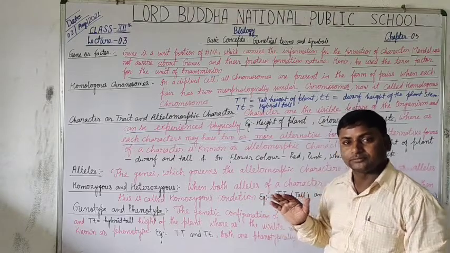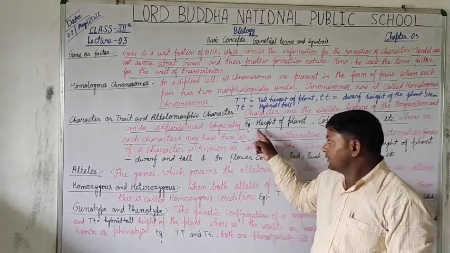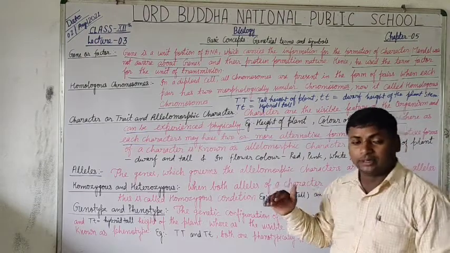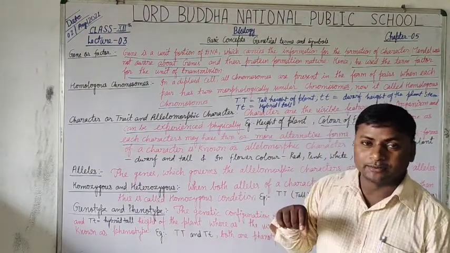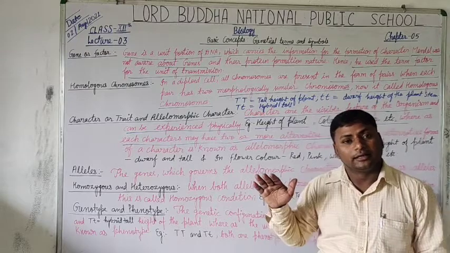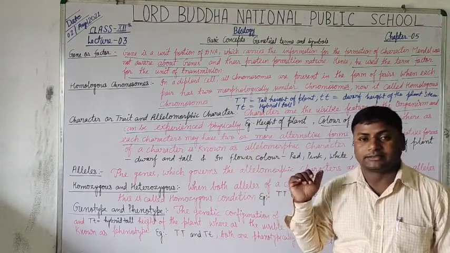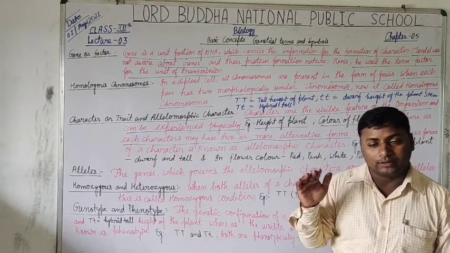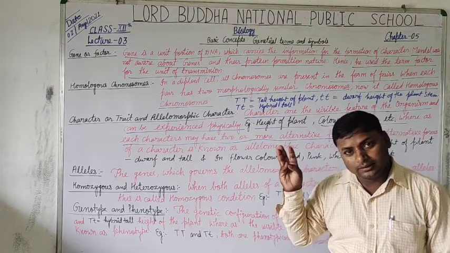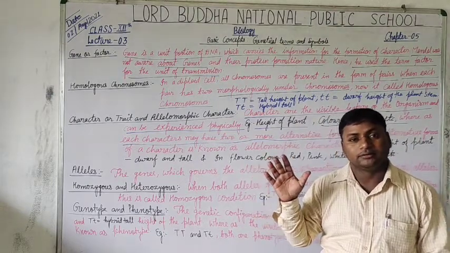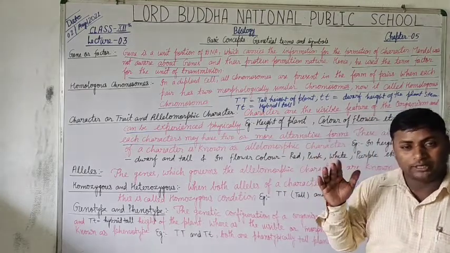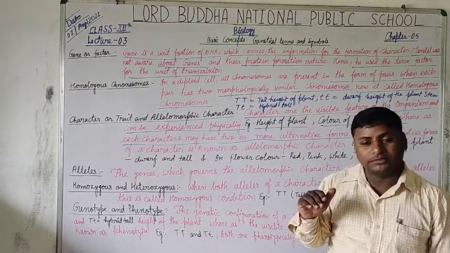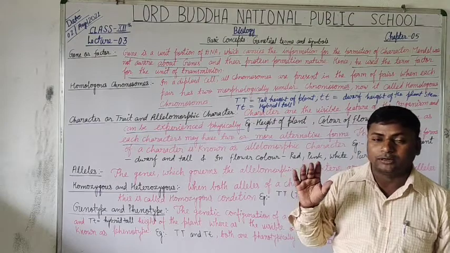Is that clear? Once again, height of plant, flower color, seed pod color, shape of seed, these are the characters or traits. But short or dwarf, tall or dwarf, red, pink, yellow color, respectively for the height of the plant and flower color, these are alternative forms, hence called allelomorphic characters.